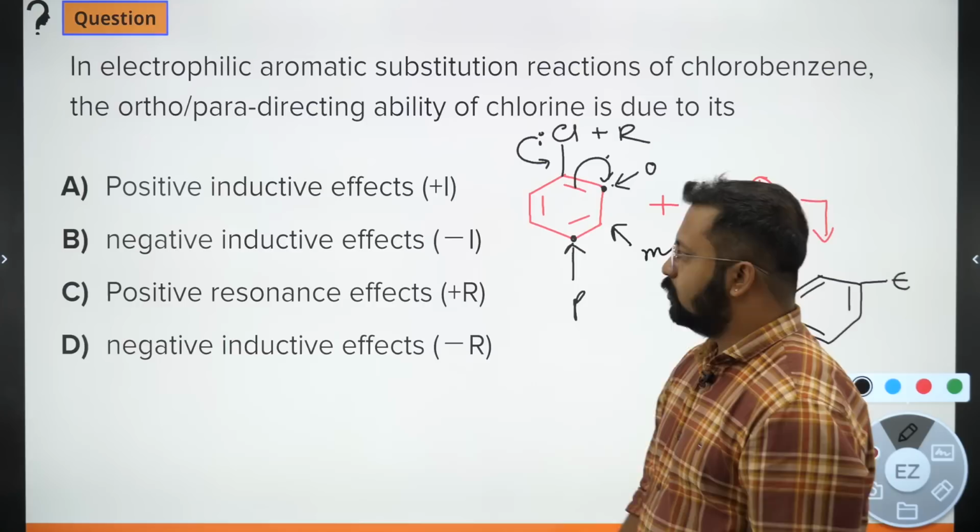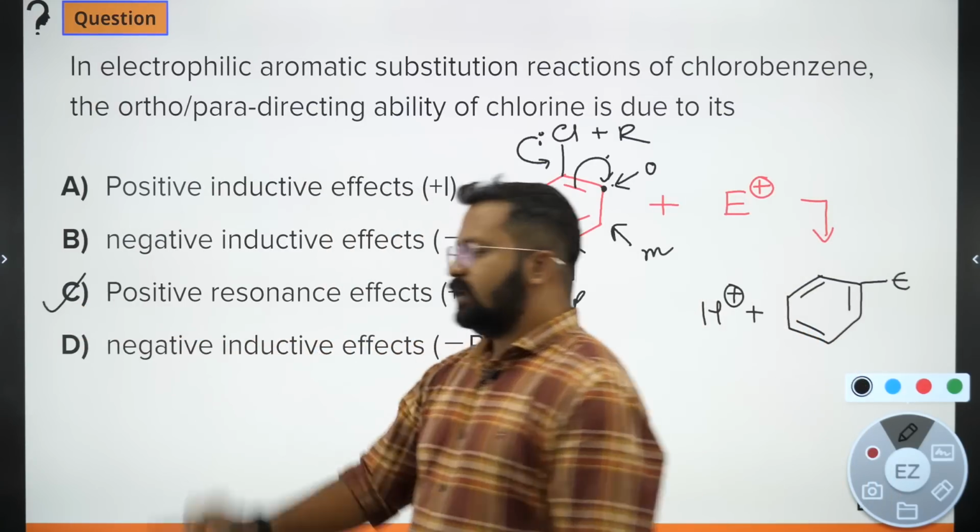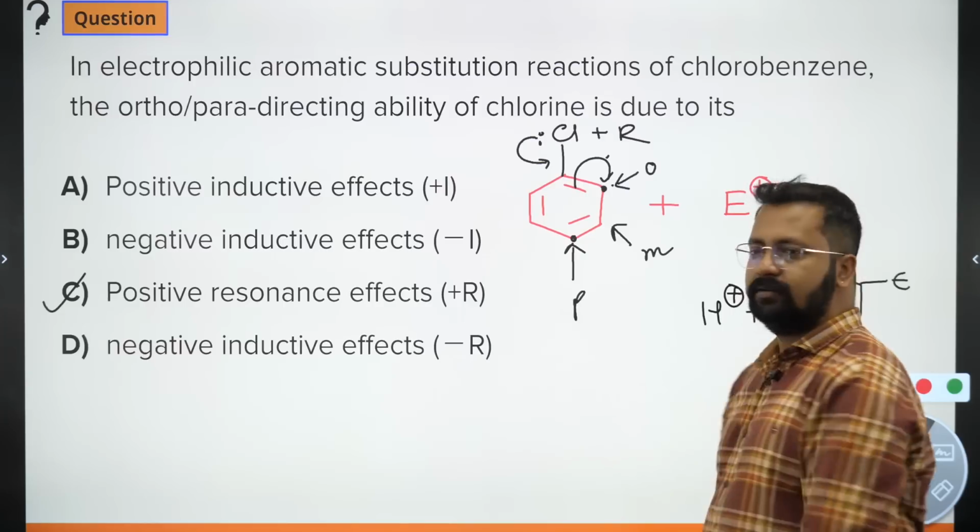Okay, so the right answer would be positive resonance effect plus R.